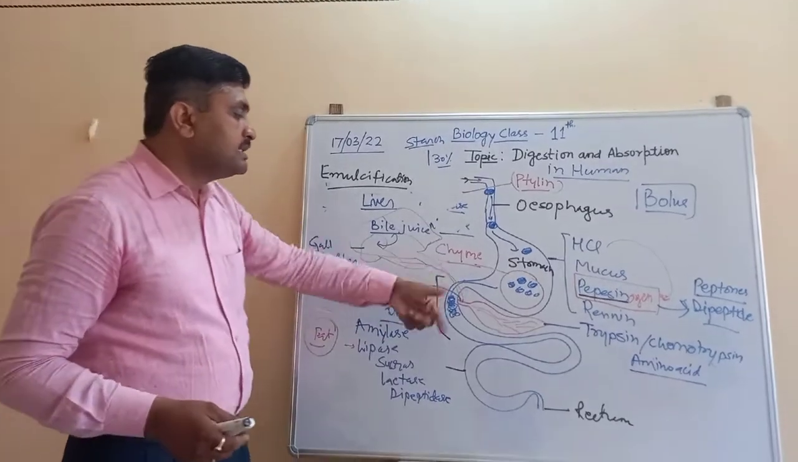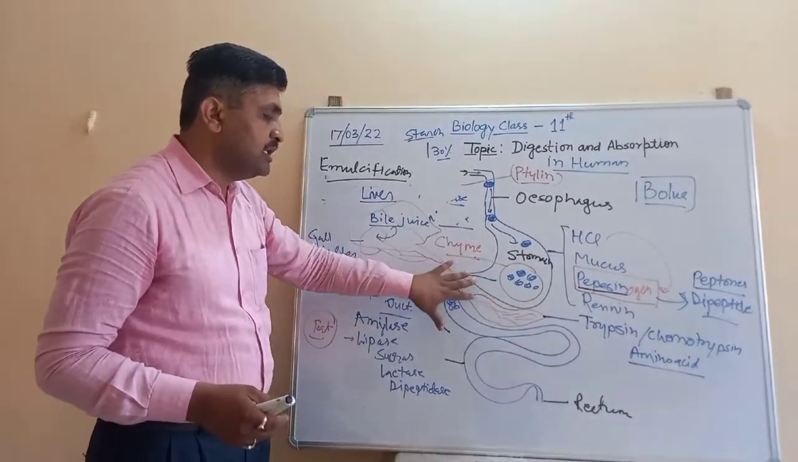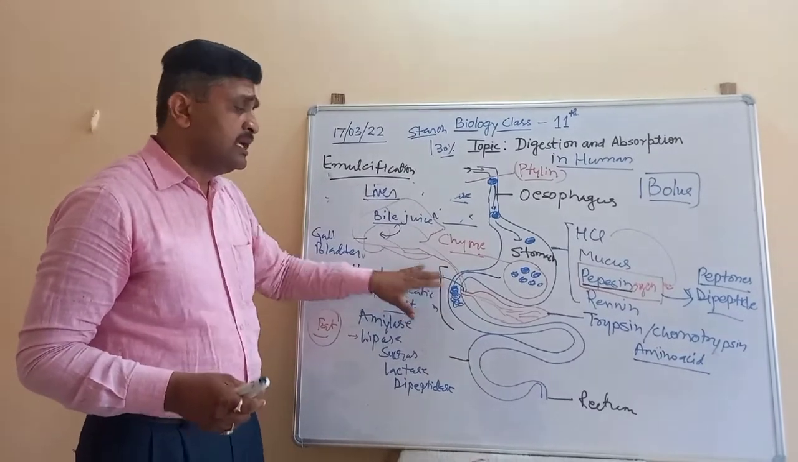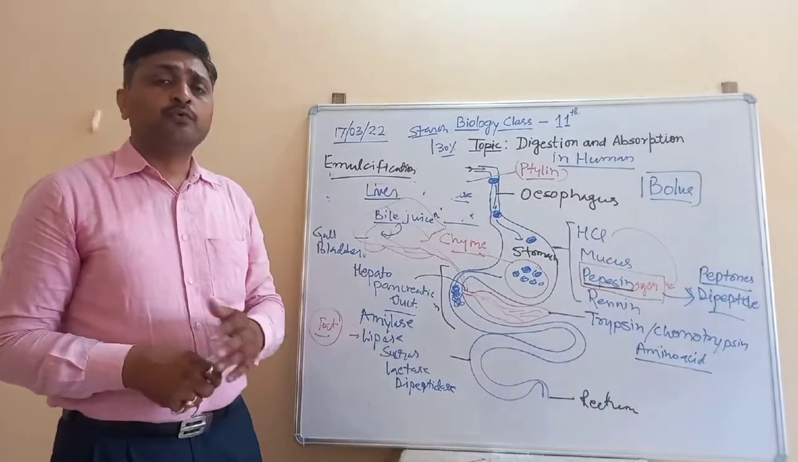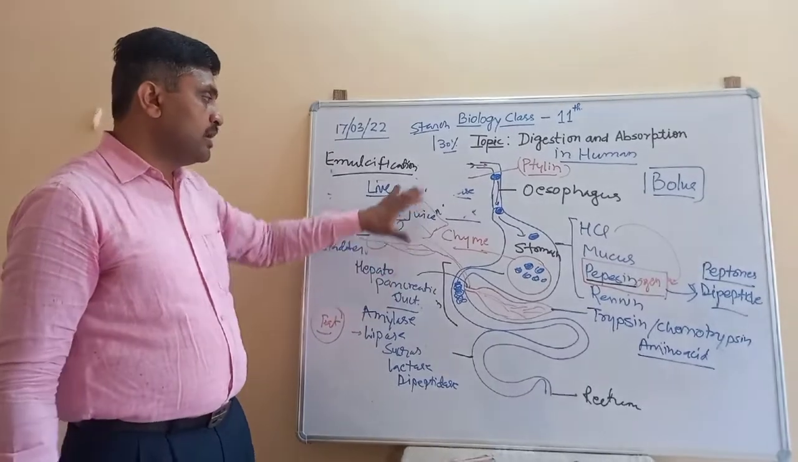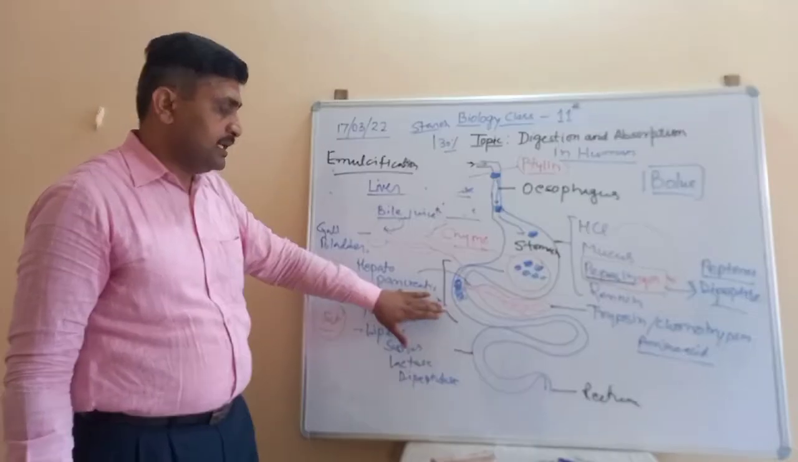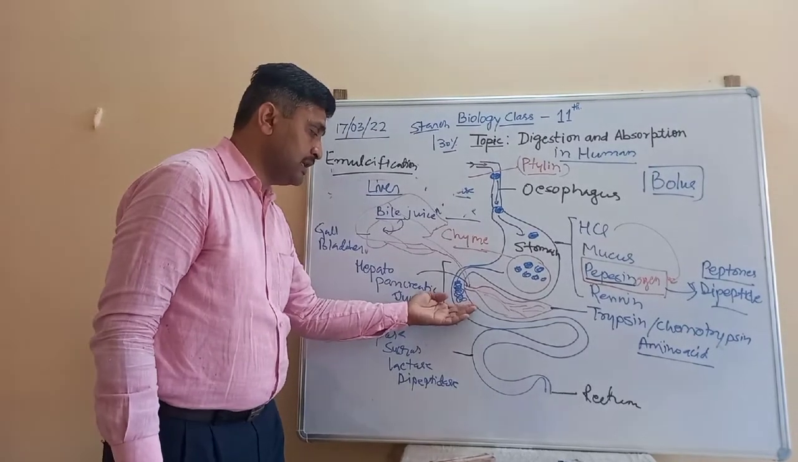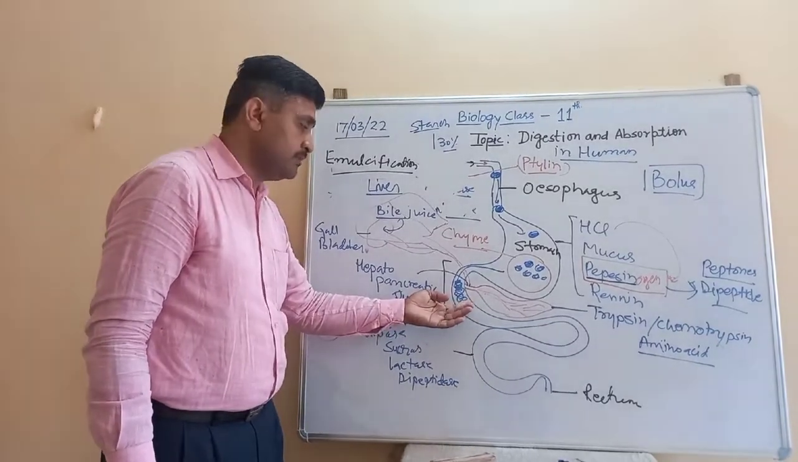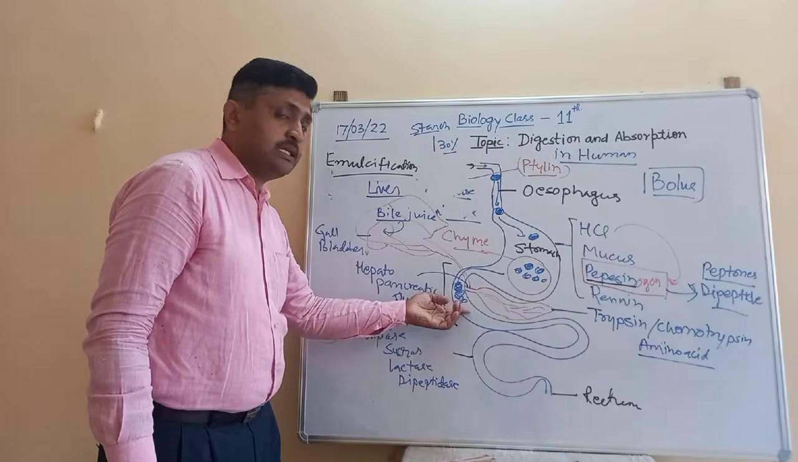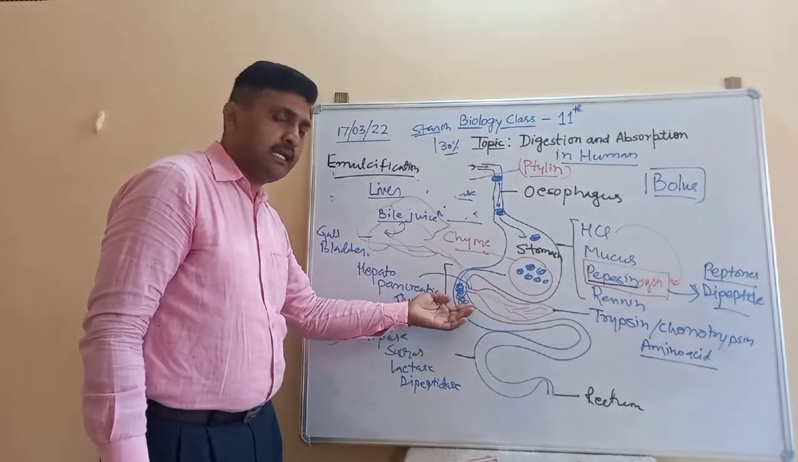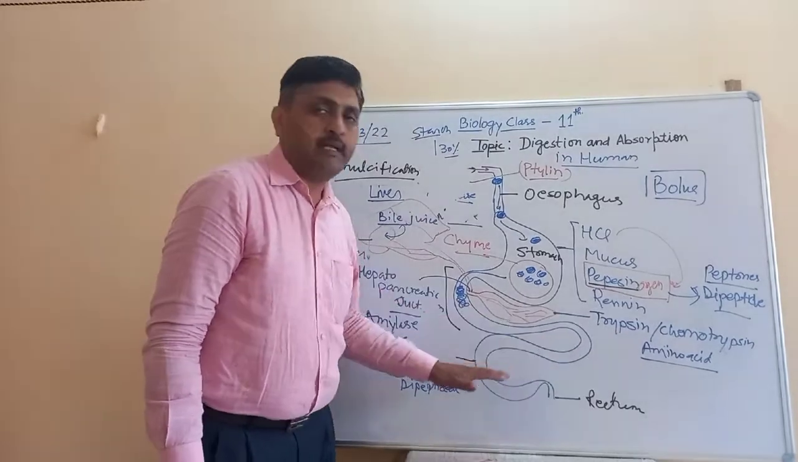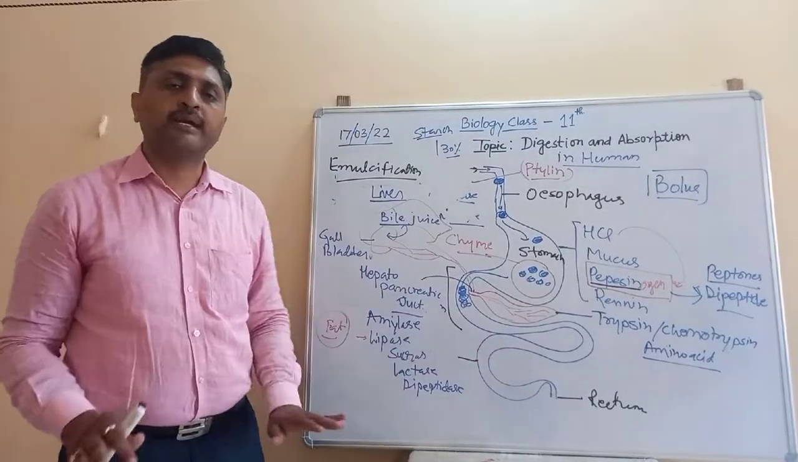So the complete digestion of the food takes place in the duodenum of the small intestine. Overall, this is the pattern of digestion. From the duodenum, the intestinal juice and enzymes are secreted. After that, no enzyme is secreted for the digestion of the food material.